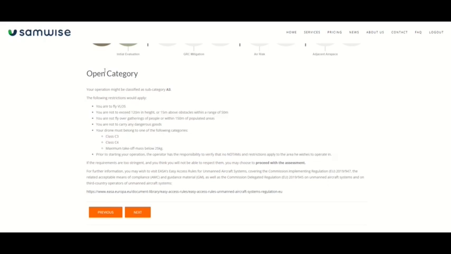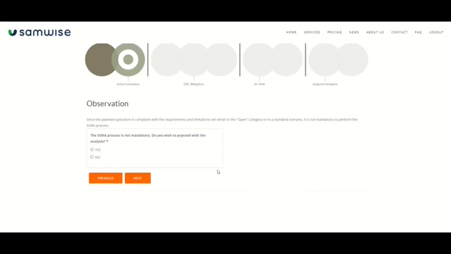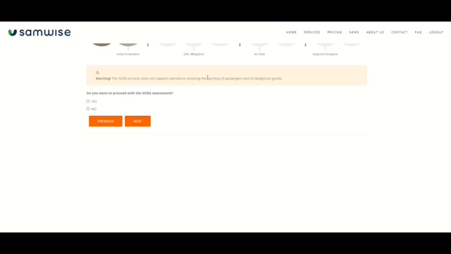Sometimes for the open category, as we know, the risk assessment is not required, but if the requirements are too stringent, we can have it to demonstrate compliance to the authority. So SAMWISE now is saying that the SORA process is not mandatory, but if we want, we can proceed by clicking yes or no. So we proceed, for example, clicking on yes. And again, it asks if we are carrying passengers or dangerous goods. So we say yes to proceed with the assessment.